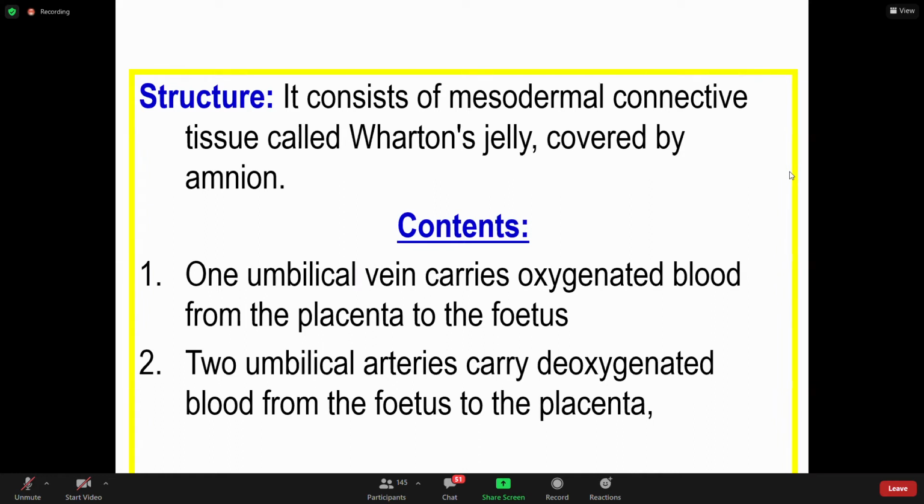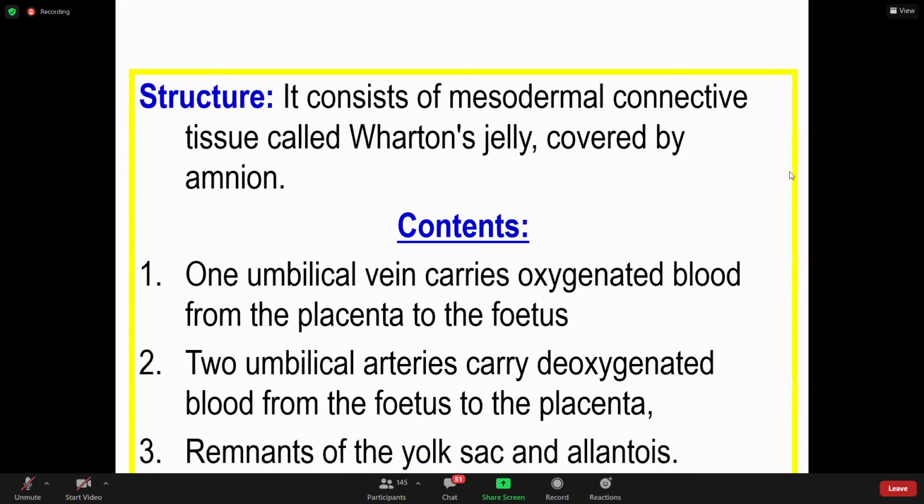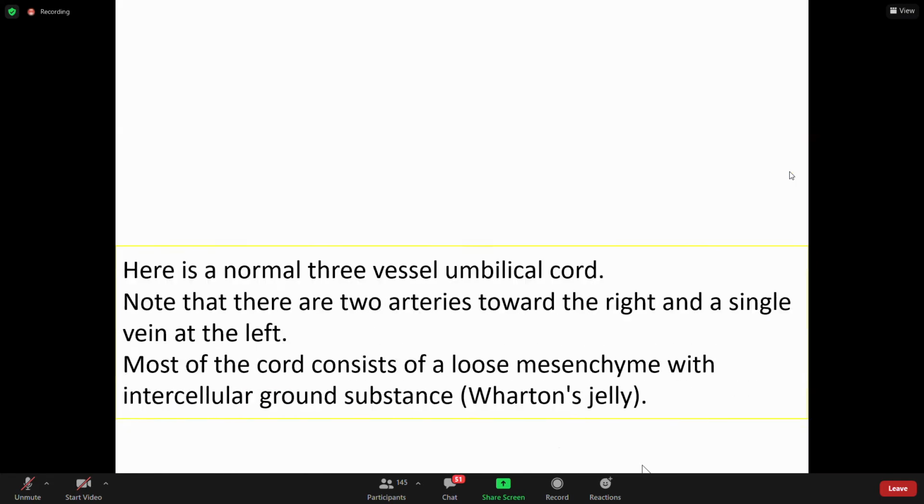The left one is left. Left umbilical vein is left. The right umbilical vein obliterates. So three tubular structures will be visible in the umbilical cord when it is cut, plus some remnants of the yolk sac, which we saw, and the allantoic diverticulum, part of allantois.